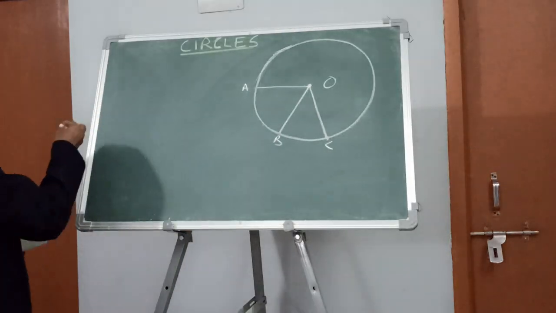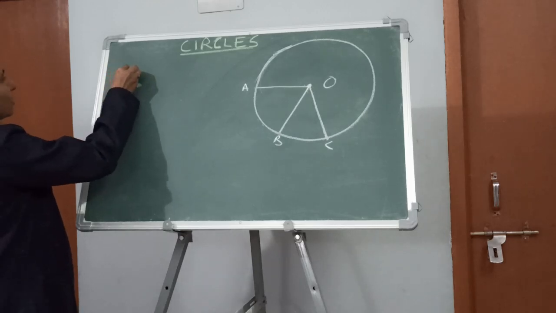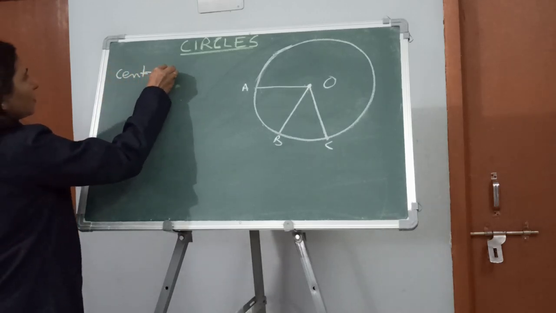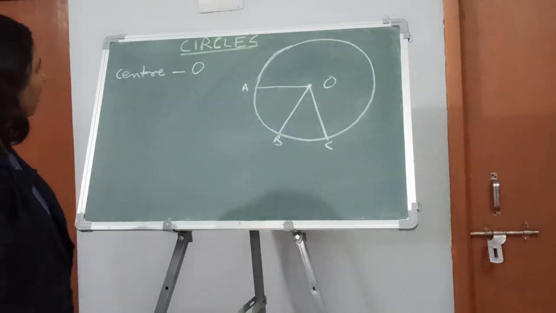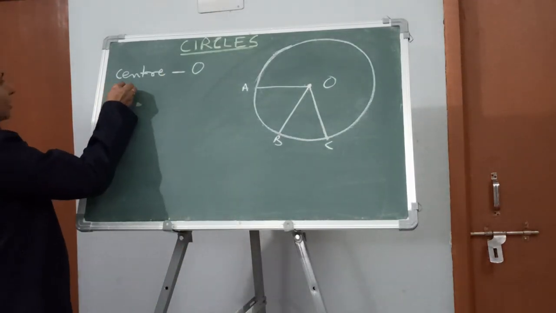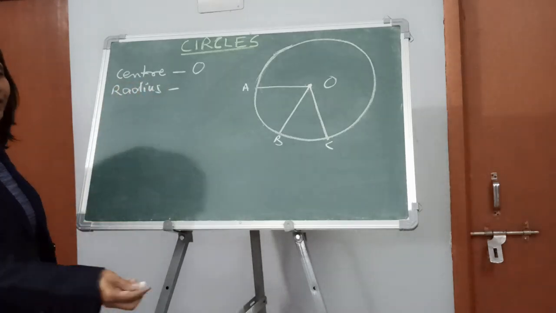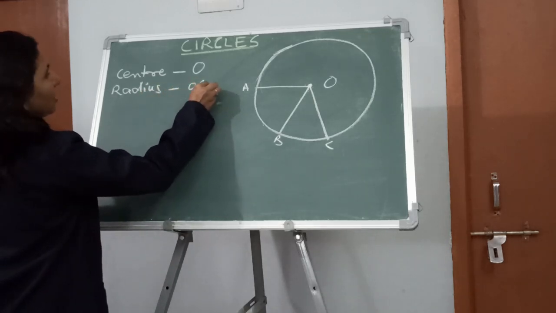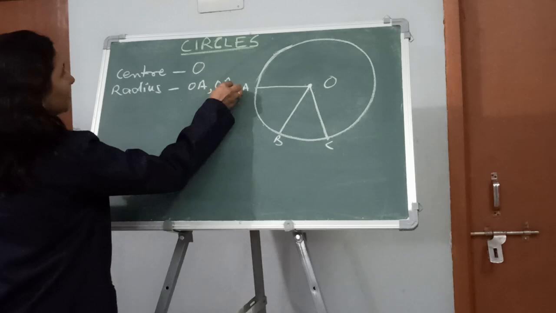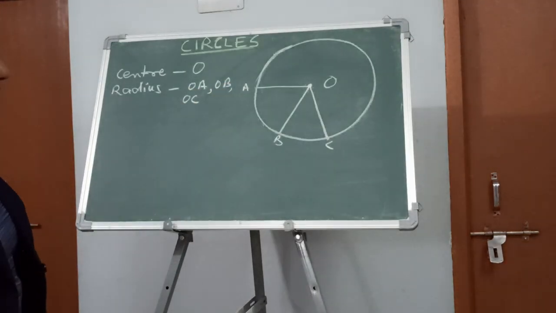So let us write what is O here. O is the center. Then radius: you can take any one, OA, OB, OC, all these are radius here.